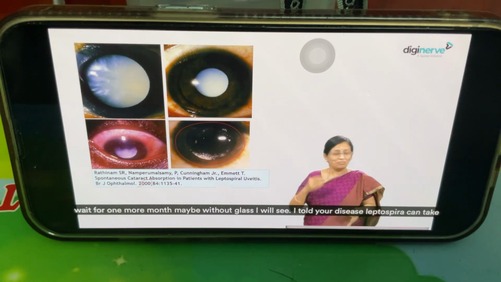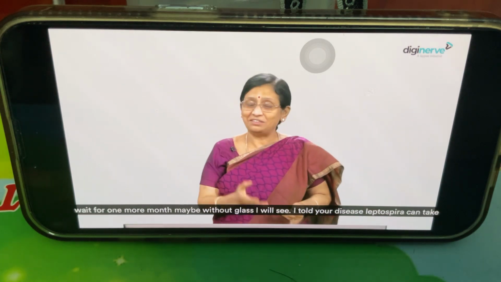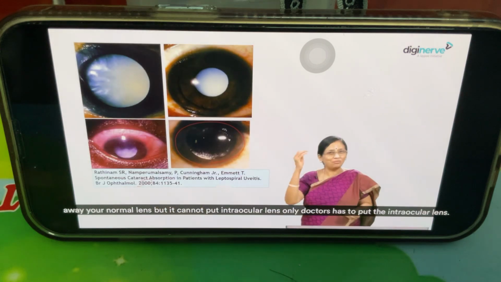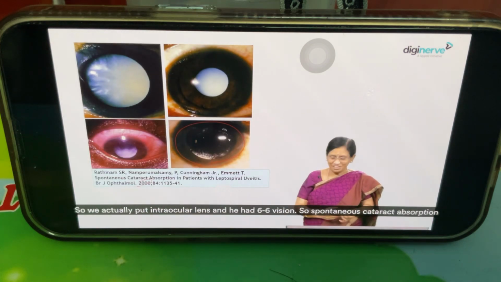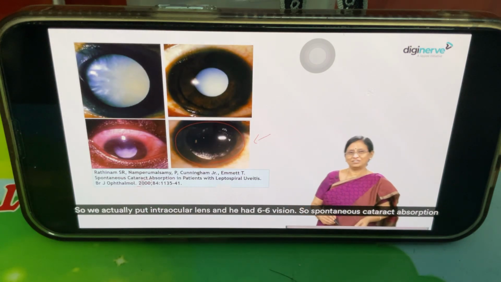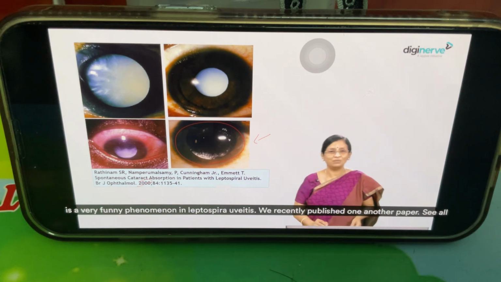We will wait for one more month. Maybe without glasses, I will see. I told him your disease, Leptospira, can take away your normal lens, but you cannot put in an intraocular lens. Only doctors have to put the intraocular lens. So we actually put an intraocular lens, and he had 6/6 vision. So spontaneous cataract absorption is a very funny phenomenon in Leptospira uveitis.